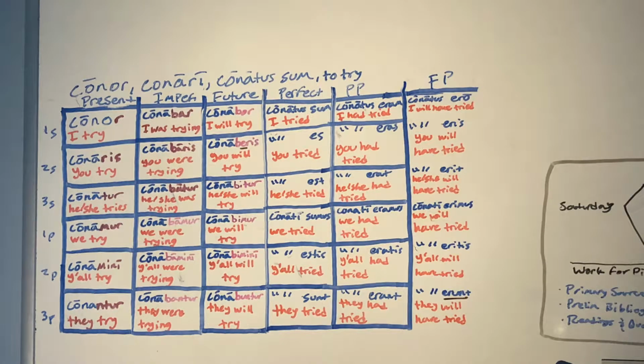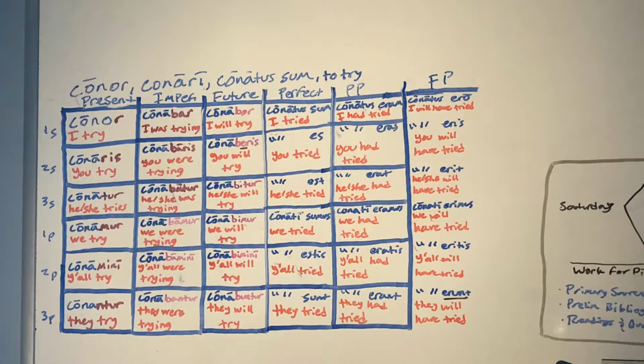Conor into the future perfect would be conatus ero, conatus eris, conatus erit, conati erimus, conati eritis, conati erunt. I've underlined erunt because in normal verbs in the active, we're used to seeing the future perfect for the third person plural be erint, like amaverint would be they will have loved. But since you're using a participle plus a form of sum, esse, that has to be erunt. You don't have to change that to erint in this case for deponents.